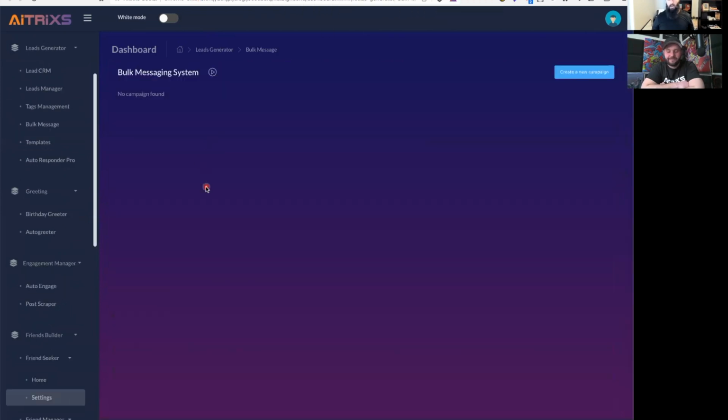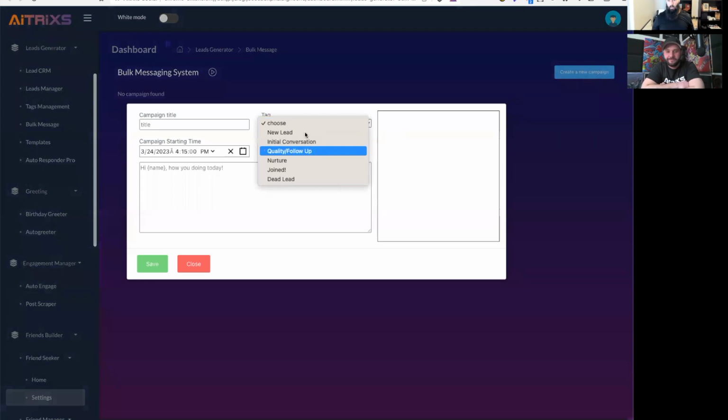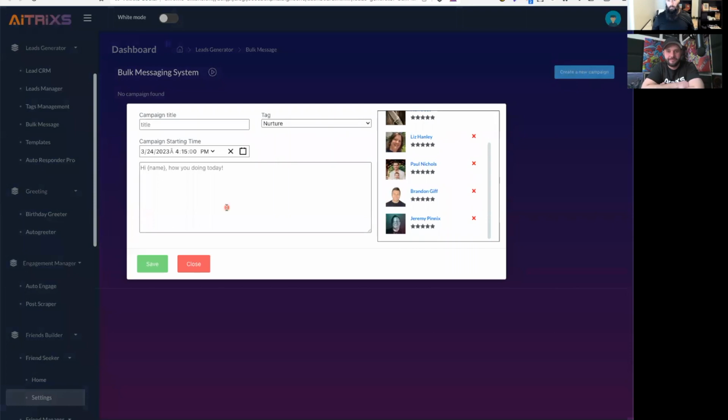And from there, you have the ability to bulk message every single person within a particular tag. So if I want to do the nurture, it pulls everybody in here and I can type out whatever message I want to send. I hit save, and it's going to send that message. Now, you could have 500 people in here, and it's going to send it to all of those people. We've obviously throttled it. It's not going to just send 500 messages at one time, but it will go through using specific safety parameters to make sure your account stays safe. This is the easy way to automatically engage with those people and ensure that leads don't get lost. This is probably one of the biggest features of this tool.